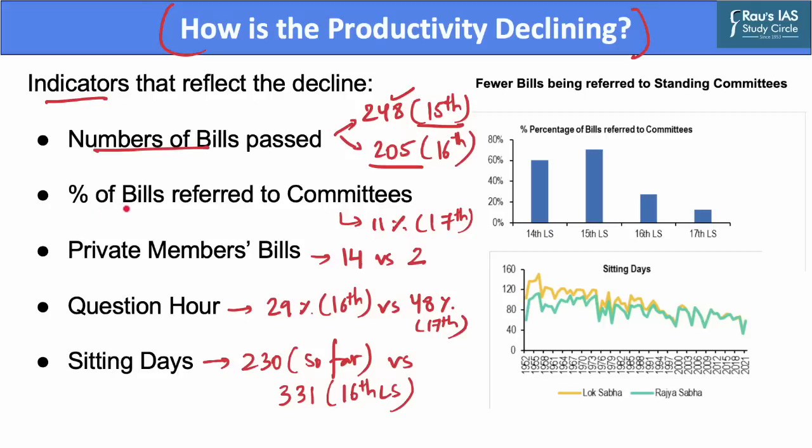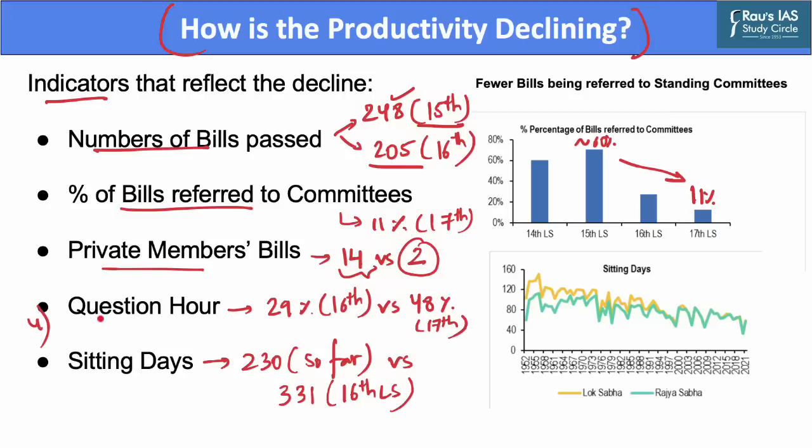Now referring to the percentage of bills referred to the committees. As you can see from this diagram, the number of bills referred to the committee has seen a continuous decline, which has reached about 11% in the 17th Lok Sabha, down from upwards of 60% in the 15th Lok Sabha. As far as private member bills are concerned, private member bills are introduced by the MPs who are not part of the government. They are often seen as a way for backbenchers to contribute to the legislative process. However, only two private member bills were introduced in the 16th Lok Sabha. This is less as against 14 bills introduced in previous Lok Sabhas.